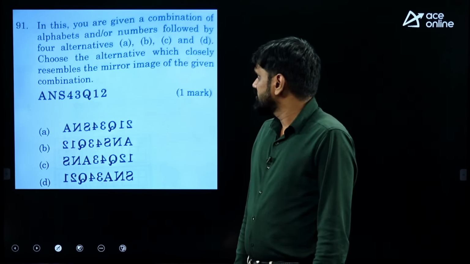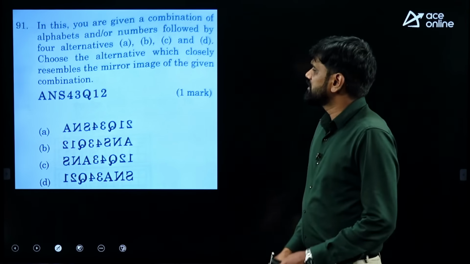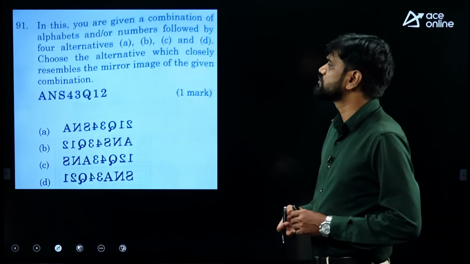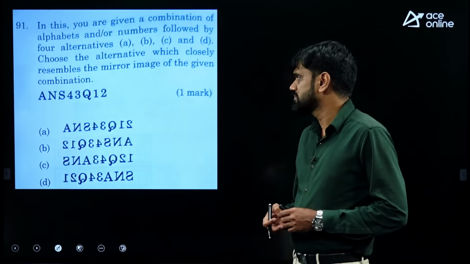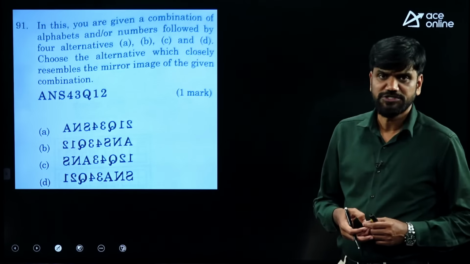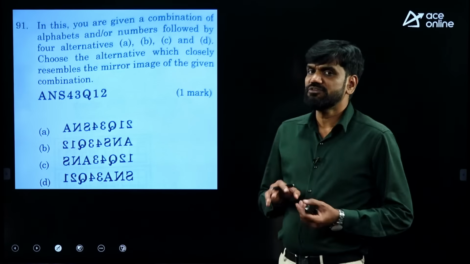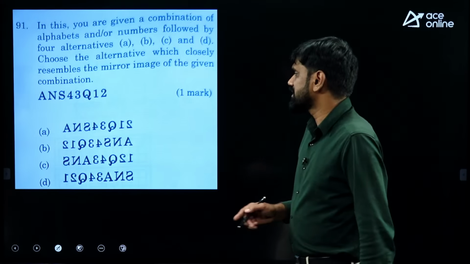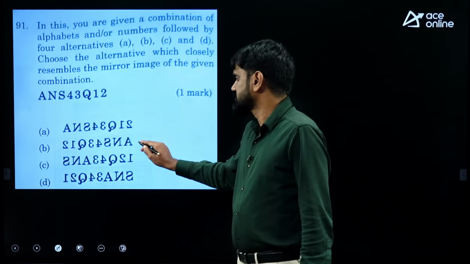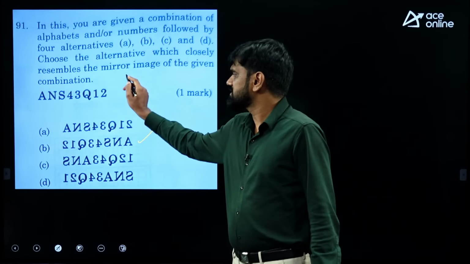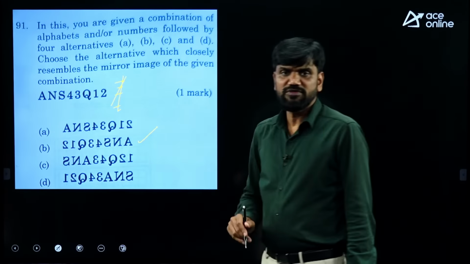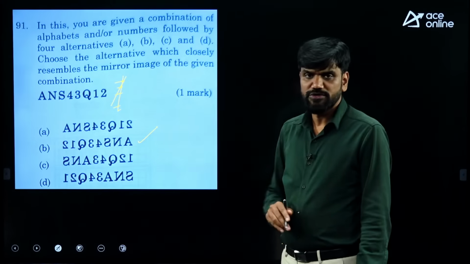Next, in this you are given a combination of alphabets and numbers followed by 4 alternatives A, B, C and D. Choose the alternative which closely resembles the mirror image of the given combination. Mirror image means left will become right, right will become left. Please keep that in mind. We are placing a mirror over here, and that will be the image we are going to get.